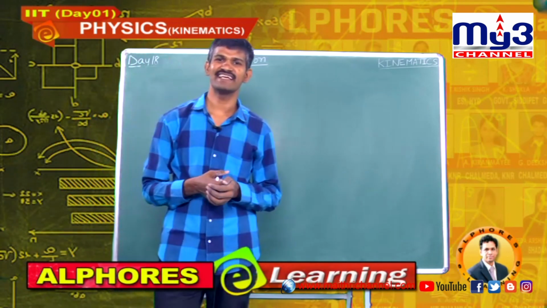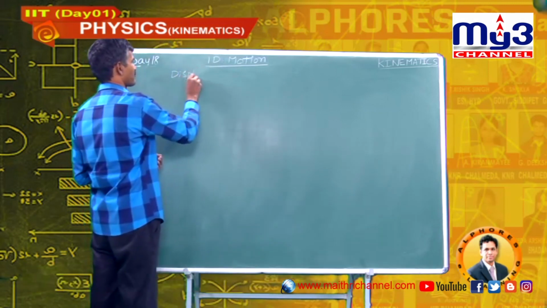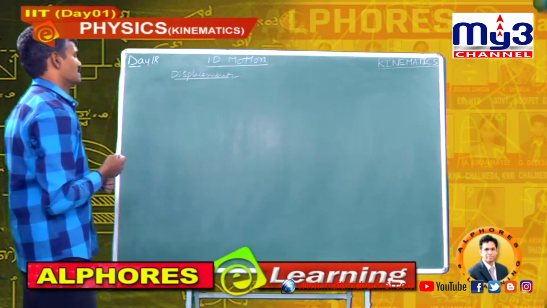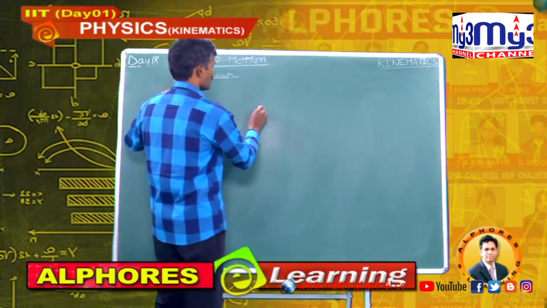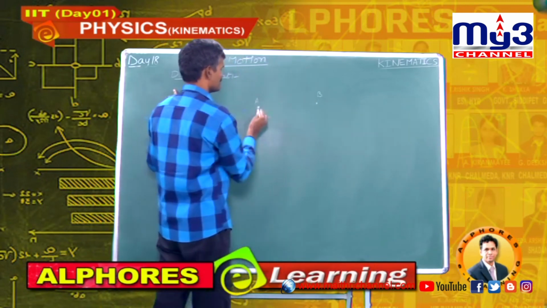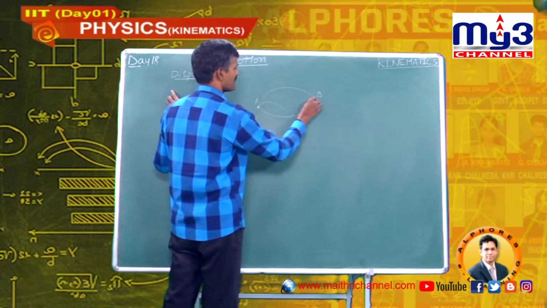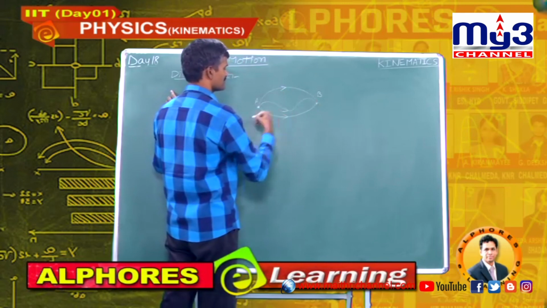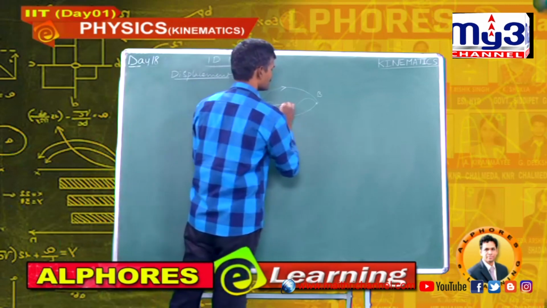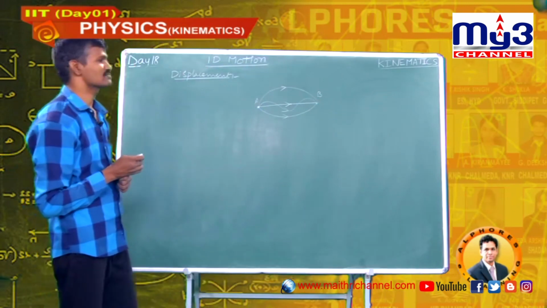Students, our next definition is displacement. What is displacement? We already discussed distance. Suppose this is A and this is B. There are so many distances between any 2 points. Of all those distances, one distance is the shortest. That shortest distance is known as displacement.